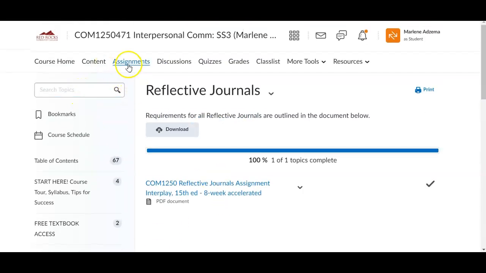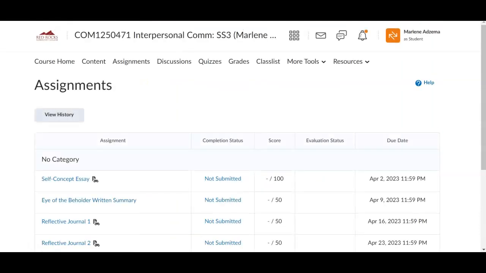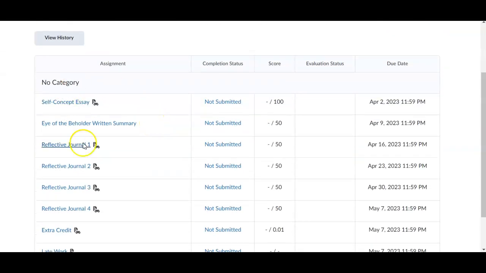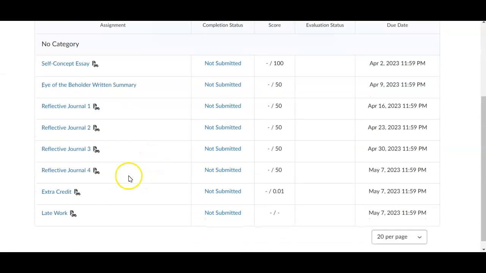If you go back up here under the Assignments tab, this is where all the assignment folders are located. These will all be linked in the weekly modules, the week they're due. You can see the due dates over here. There'll be a due date for each of these and then a close date. And the close date will be 48 hours after the due date. So as long as you get the assignment submitted within 48 hours of the due date, there's no penalty.